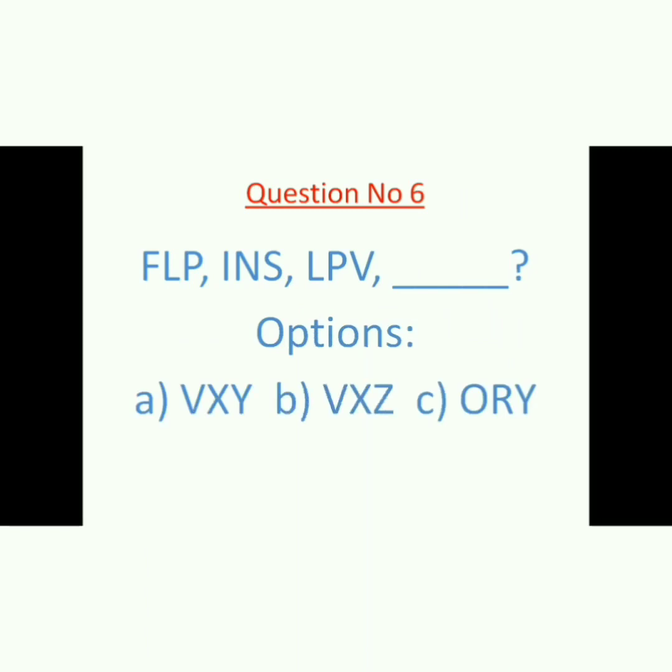Question number 6. Question number 6 is, as you can see in the screen, don't be confused. Okay, it is just alphabets like F, L, P, I, N, S, L, P, V. So there is a blank again. So what will be in the blank? And it is easy for you because you have the option here. You can choose the correct option from below. Just below the question there is an option given. 3 options are there. You can choose any one. The correct one you have to choose and write. Okay, it should be correct.